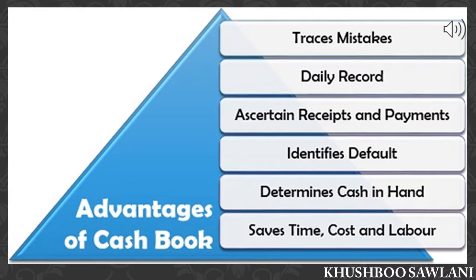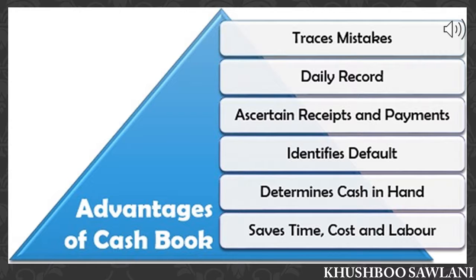Next, utility, importance or advantages of the cash book. First is traces mistake or cash embezzlement. The balance of cash book is worked out daily or at end of the given period. Therefore, the physical cash balance can be compared with it, and if there is any error or cash embezzlement, then it can be known immediately. Second, daily record. Cash balance can be known daily or at the end of the given period by maintaining the cash book. Third, ascertains receipt and payment. Debit side of cash book is known as income or receipt side, and credit side is known as payment side.